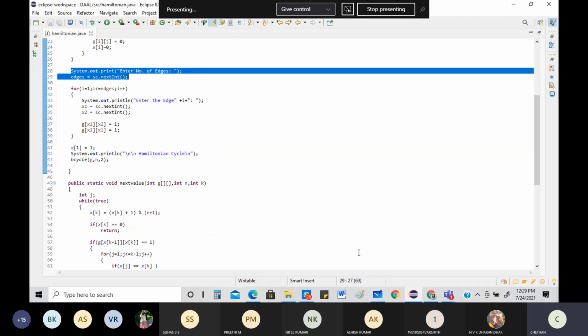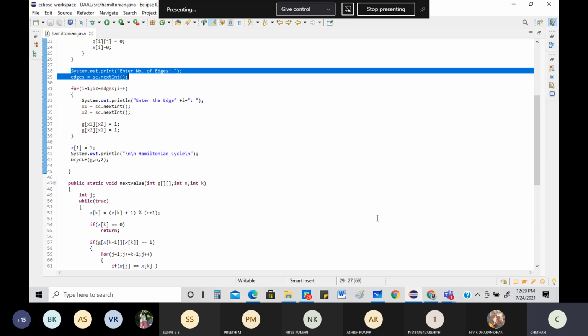Now look into the program. It clearly says, enter the number of edges. I have given 3. Next, i is equal to 1 up to 3, i less than or equal to 3, true. Come here. Enter the edge i. i is nothing but 1, so enter the edge i means enter the first edge, or enter the edge 1. What is going to happen next? x1 is equal to the first value you give, x2 is equal to the second value you give. So x1, x2 and x2, x1 both will become 1.